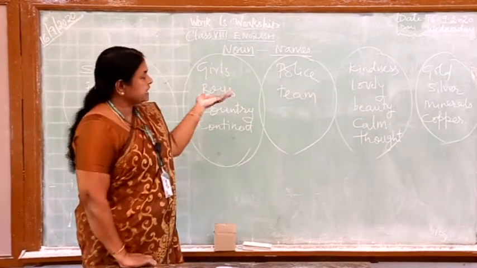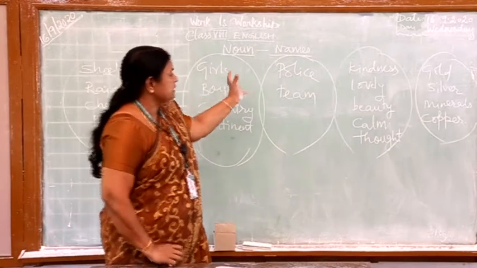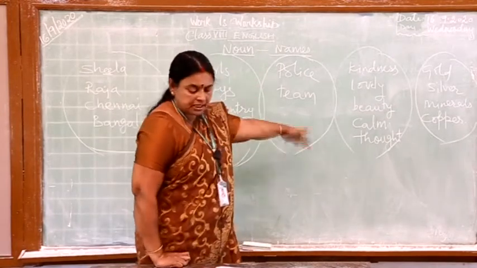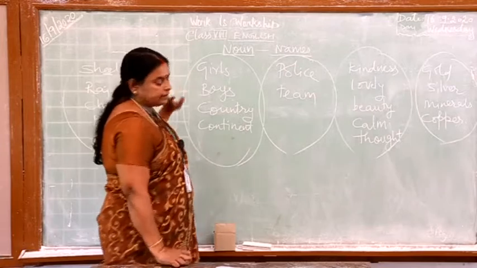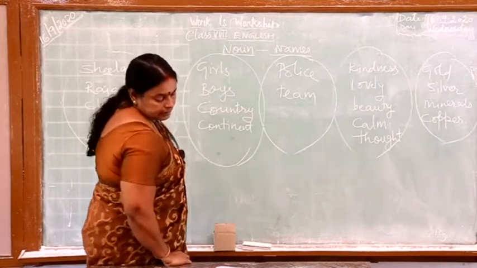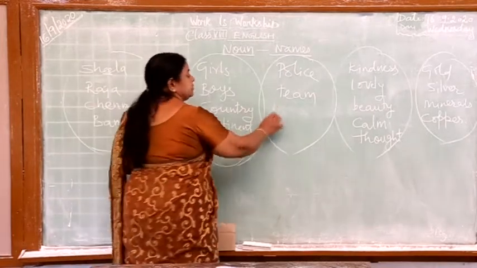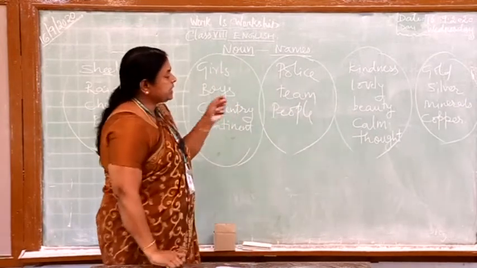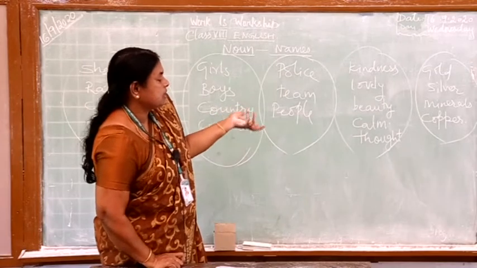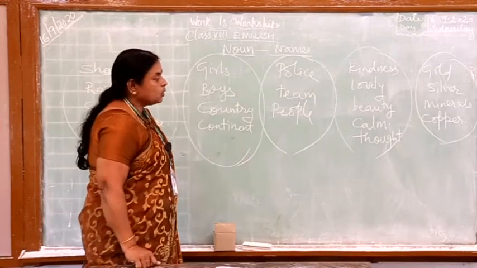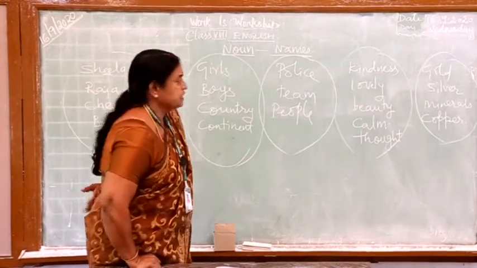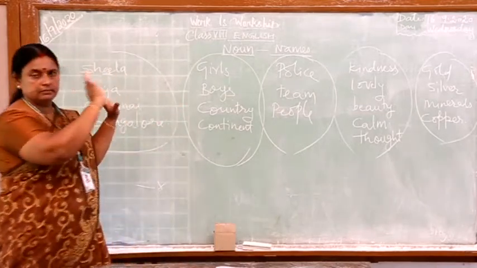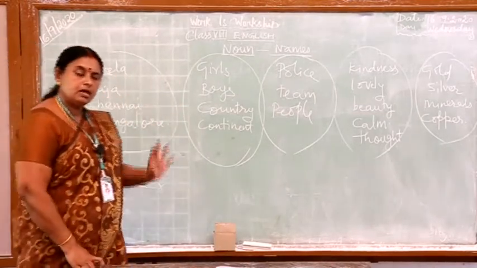Next I have given you something like a team, like police or team, or you can give another example like people. And the next box I have given you kindness, lovely, beauty, calm, thought. And the next one, gold, silver, minerals and copper. All these words are nouns only.